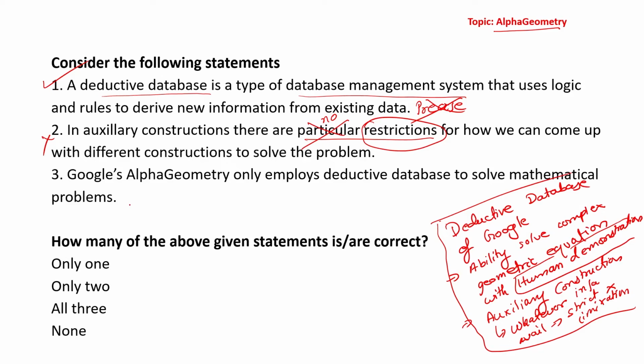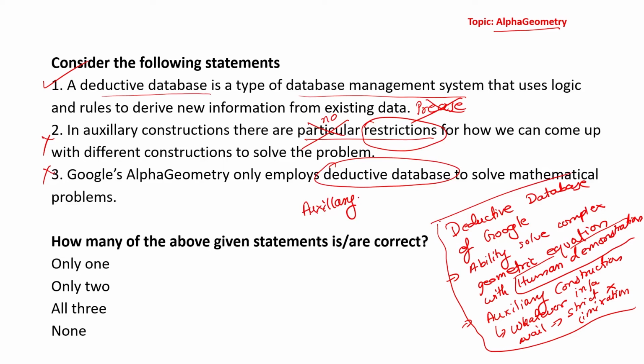Third statement, Google's AlphaGeometry only employs a deductive database to solve mathematical problems. No, it does not use just a deductive database, it also uses, as we have seen, auxiliary construction.